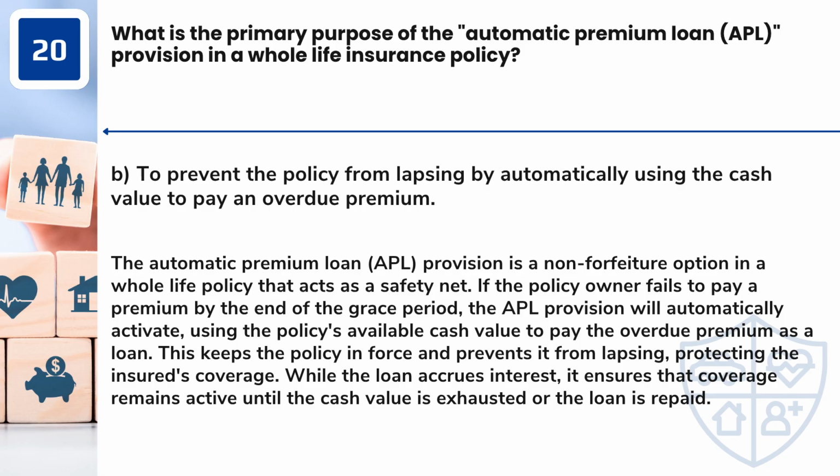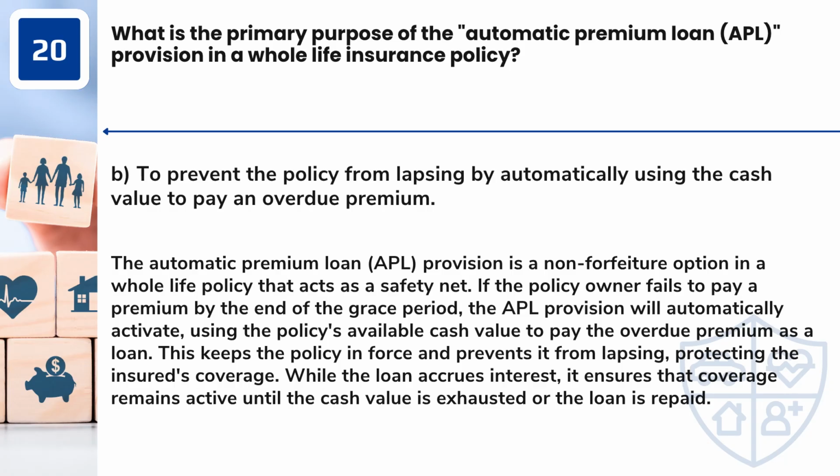Answer: B. To prevent the policy from lapsing by automatically using the cash value to pay an overdue premium. The automatic premium loan (APL) provision is a non-forfeiture option in a whole life policy that acts as a safety net. If the policy owner fails to pay a premium by the end of the grace period, the APL provision